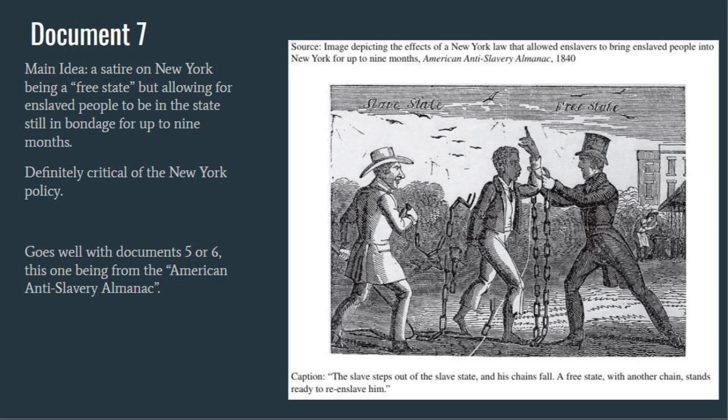The last document is an image from the American Anti-Slavery Almanac. This is a satire on New York being known as a free state, but yet allowing for enslaved people to be in a state of bondage for up to 9 months. It is definitely critical of the New York policy. This document would go well with document 6, being it is from the American Anti-Slavery Almanac, and showing abolitionist activity.